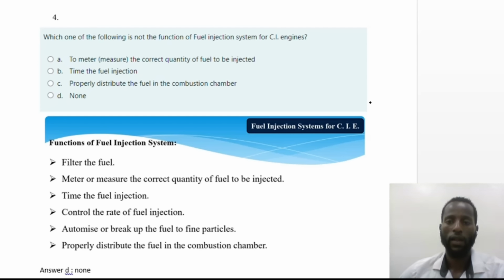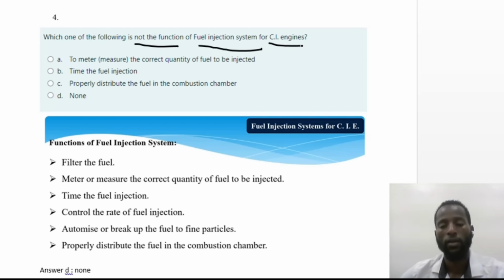I also did this in the previous video, this is to clarify it more. Which one of the following is not true or not the function of the fuel injection system for a compression ignition machine? A. to measure the correct quantity of fuel to be injected. B. to time the fuel injection. C. properly distribute the fuel in the combustion chamber. D. none. So from this one, which one is not the function of this fuel injection system?